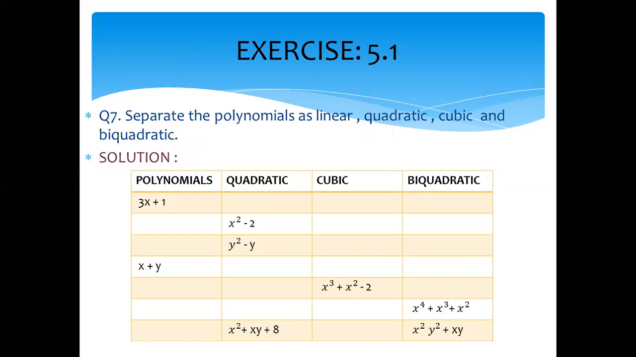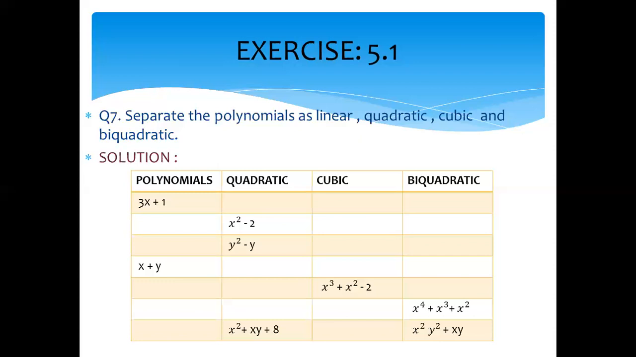Fourth one is linear because both the powers are 1, x to the 1, y to the 1. Fifth is cubic because the power is 3. Then sixth part is biquadratic because the highest degree is 4. Then come to the 7th, x square, y square. Again, this is 2 plus 2, biquadratic. And the last part is x square plus xy plus 8. The highest degree is 2.